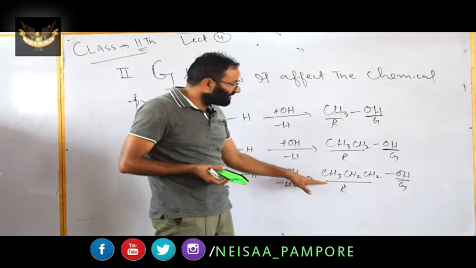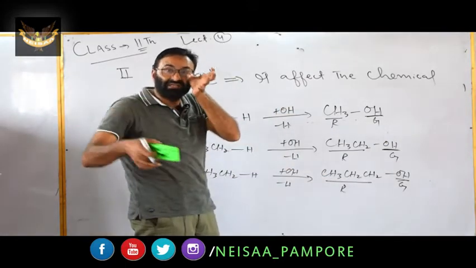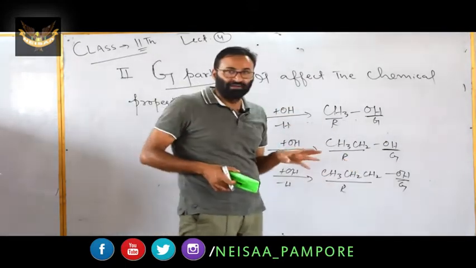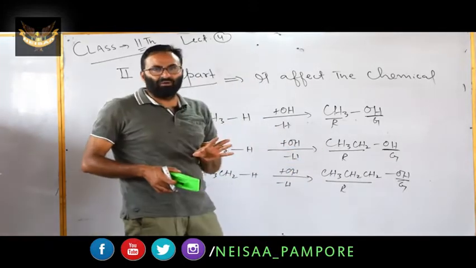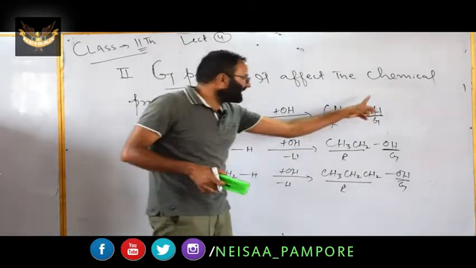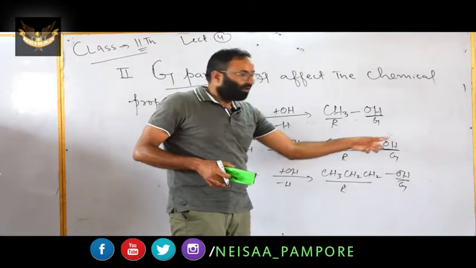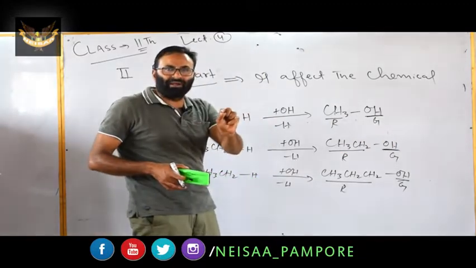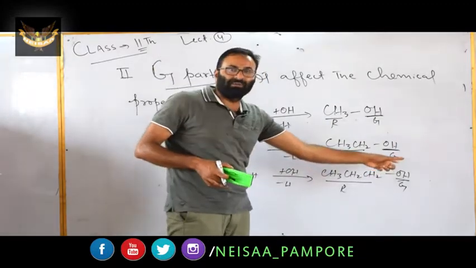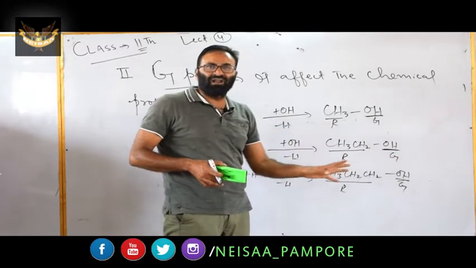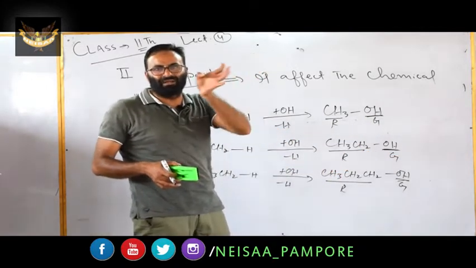We can say this one is also alcohol on the basis of OH. It means that all three are alcohols, and we can say it on the basis of the second part, the G part. All possess similar chemical properties because all are alcohols. Remember this point. All three are alcohols, they exhibit similar chemical properties.